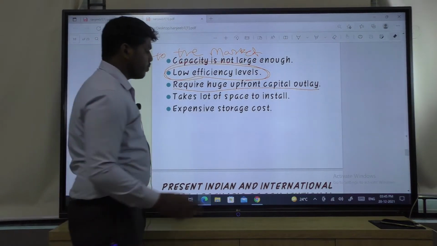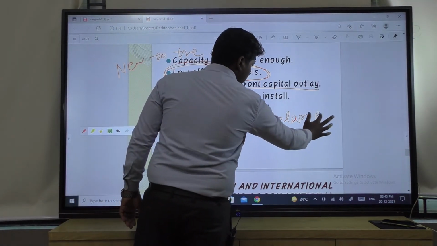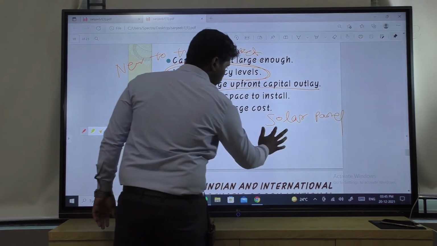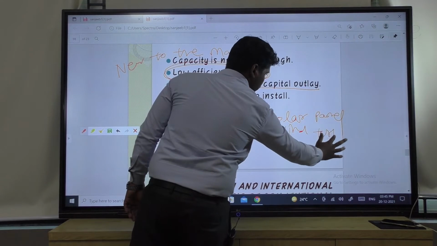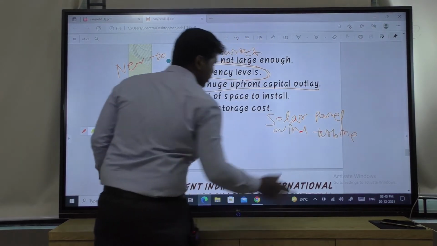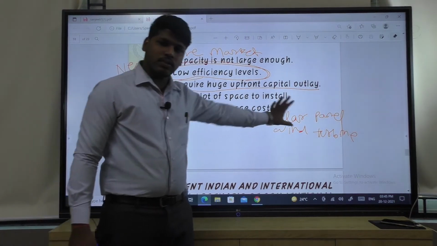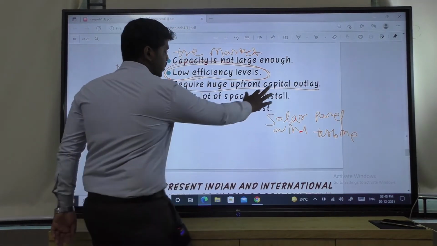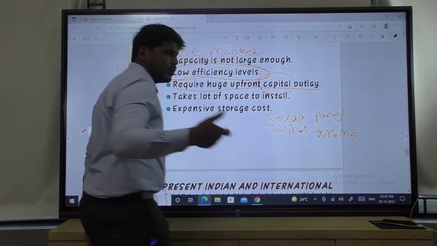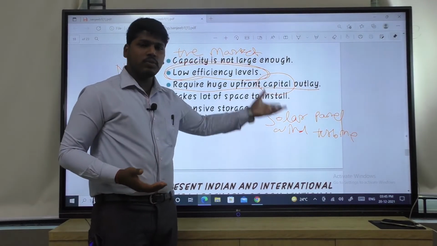In case of solar energy, to install a solar panel, and in case of wind energy, to install a wind turbine, these are very costly. To install this type of power plant, solar panel or wind turbine, it is very costly. That means expensive. That's why it requires huge upfront capital outlay. Capital means initial cost, for installation it is very expensive.